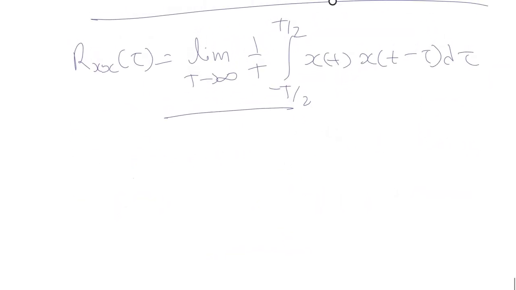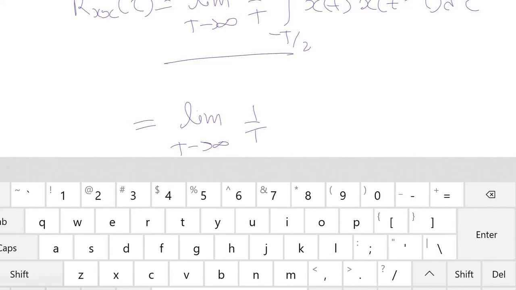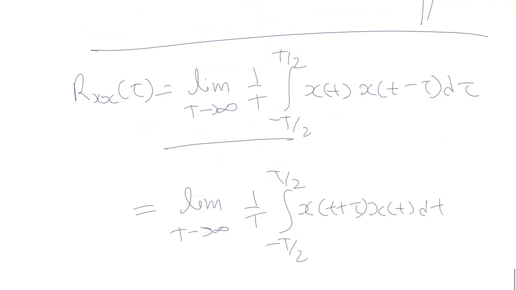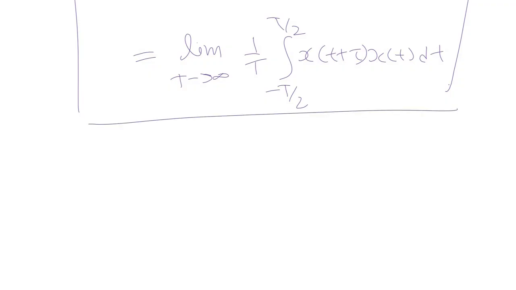Or alternatively we can say it as limit T tending towards infinity 1 upon T integral minus T by 2 to T by 2 x(t plus tau) into x(t) dt. So this is the expression for when x(t) is a power signal.